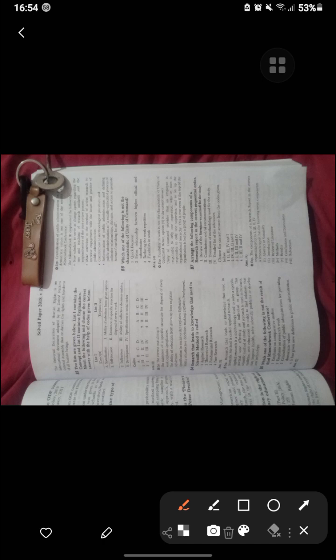Which of the following is not a result of the Mindrabuk conference? Emphasis on the comparative study, that is not. So which one of the following is not the result of the Mindrabuk conference? Emphasis on the comparative study. The Mindrabuk conference never emphasizes comparative study.